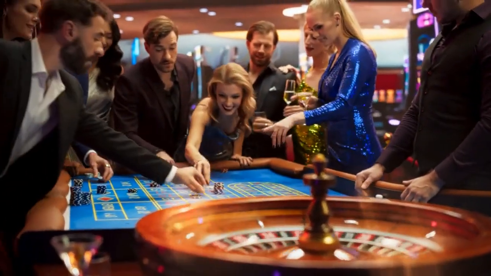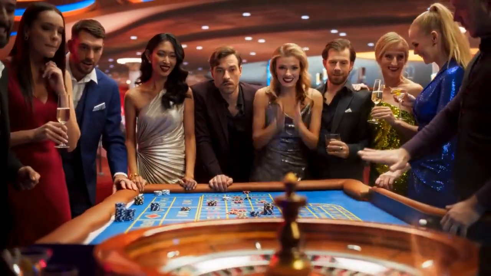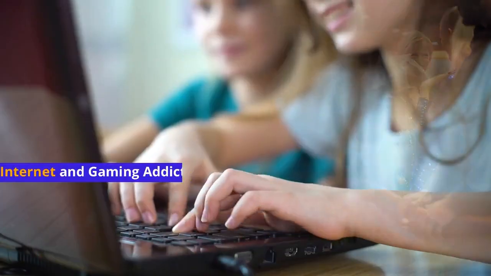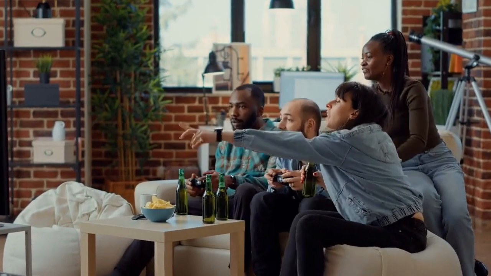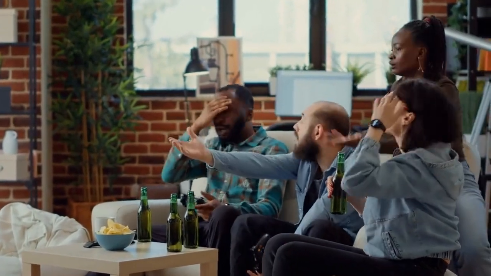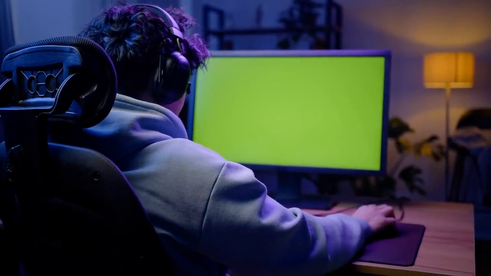Symptoms include a preoccupation with gambling, wagering increasingly larger amounts of money to achieve excitement, and using gambling as a means of escaping problems. Internet and gaming addiction. Excessive use of digital platforms or gaming can lead to various issues, such as social isolation, decreased productivity, and interference with daily responsibilities. Overuse can also cause physical health problems like eye strain and poor posture.